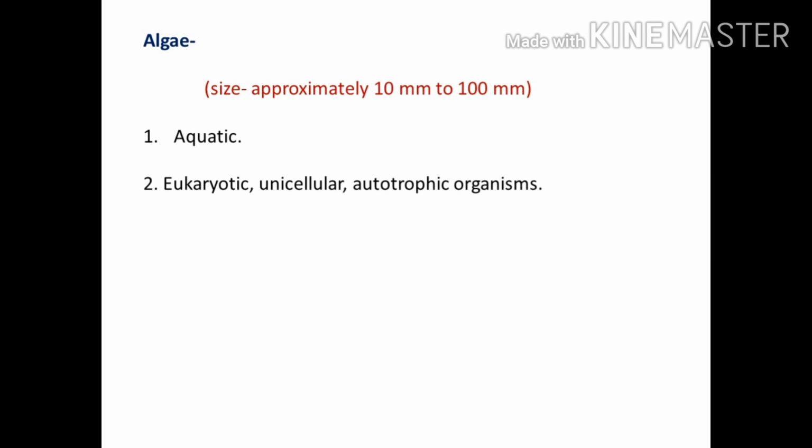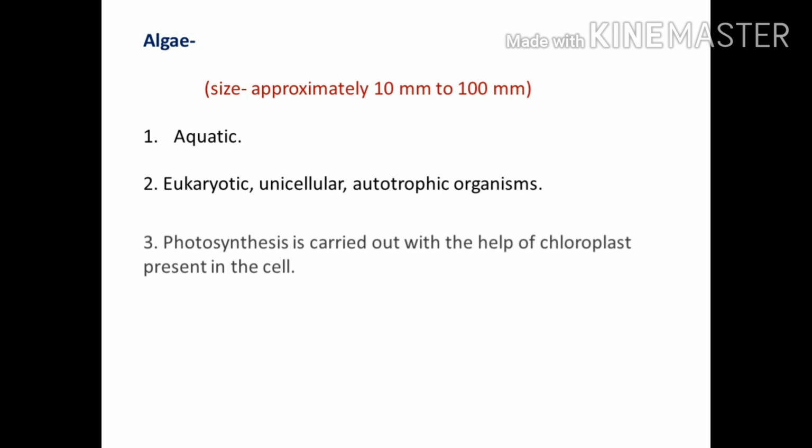The next type of microbe is algae. Its size is about 10 micrometer to 100 micrometer. These are aquatic, that is, these are found underwater. These are eukaryotic, autotrophic organisms as they can make their own food.